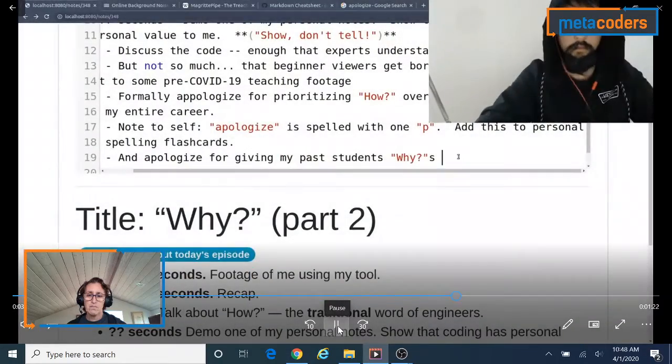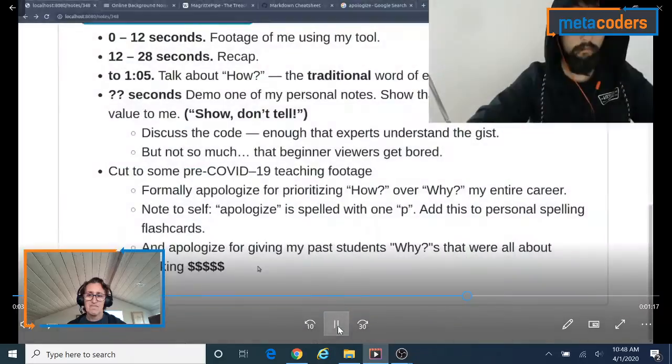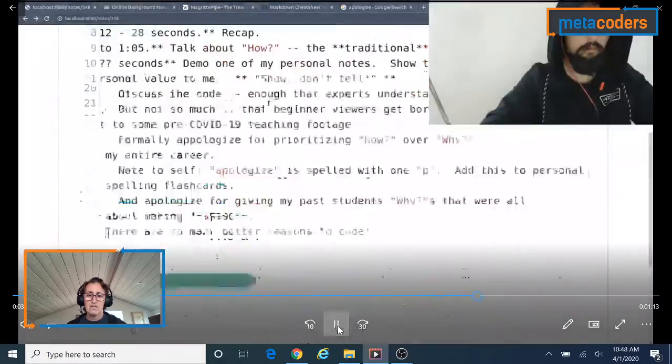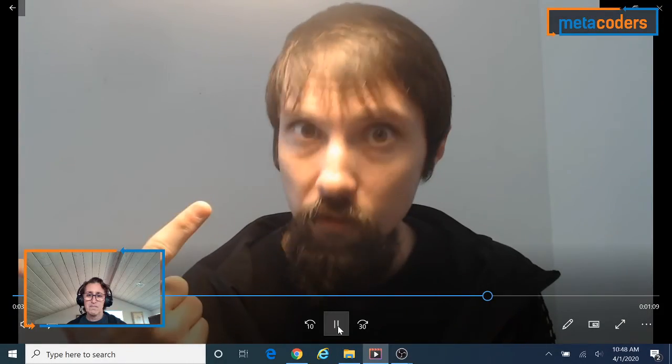I did it too. I am totally guilty. I have told many a student that you can get a great job if you learn how to code, that you can go work at Google where they have really nice offices if you learn how to code.